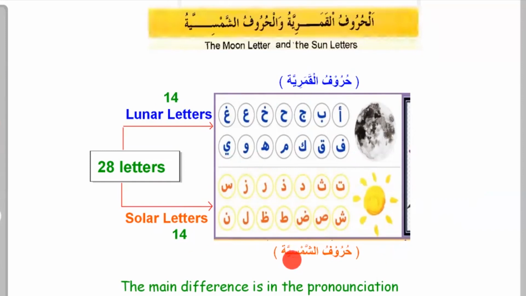Now, what do we mean by Qamariya or Shamsiya? To understand this, remember that in the last lesson we talked about nakira and ma'rifa. When alif and lam is attached to a particular noun, the noun becomes ma'rifa, definite, right?